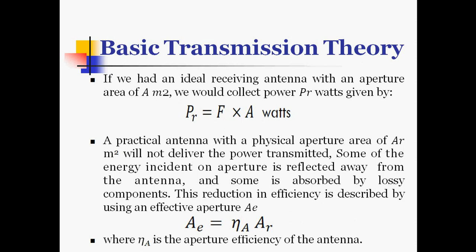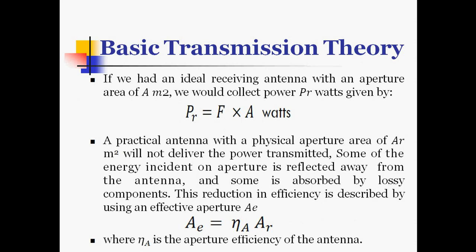A practical antenna with a physical aperture area of AR meter square will not deliver the power transmitted, because some of the energy incident on the aperture is reflected away from the antenna and some is absorbed by lossy components. This reduction in efficiency is described using an effective aperture.